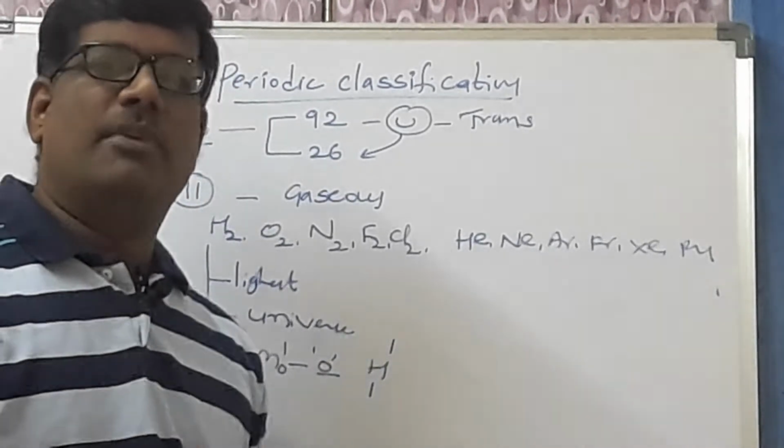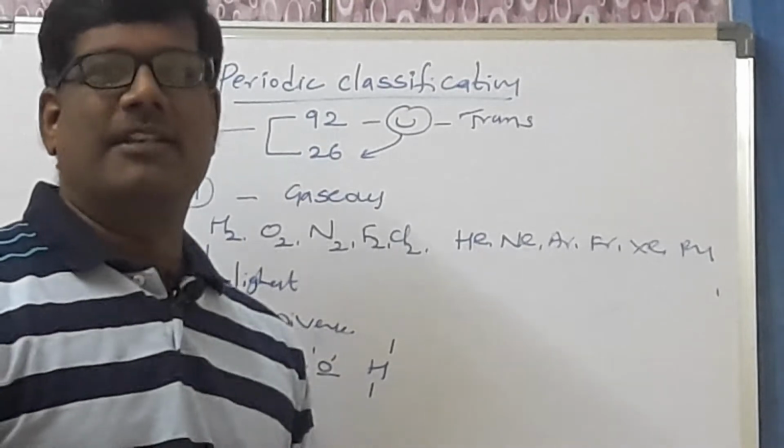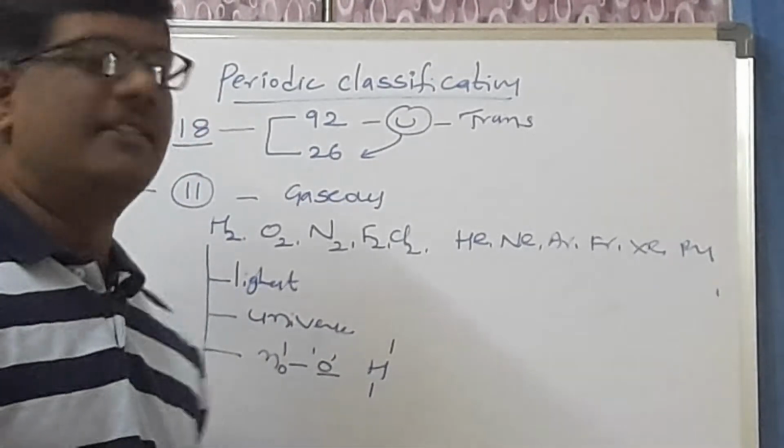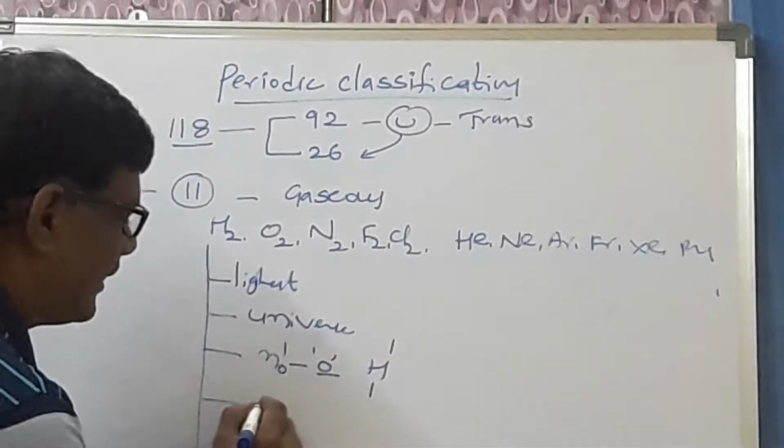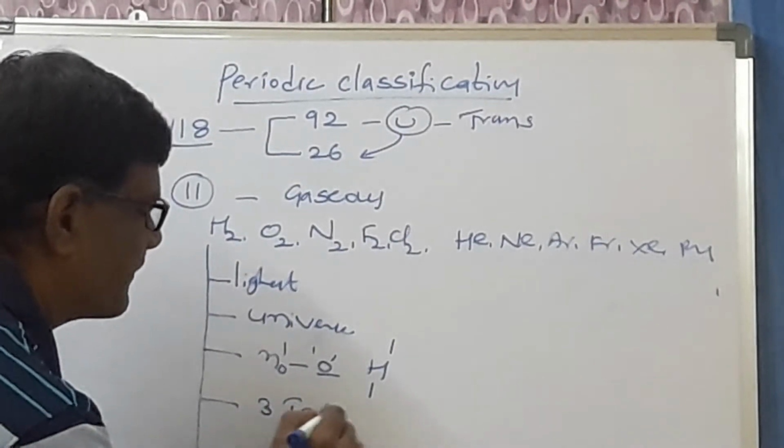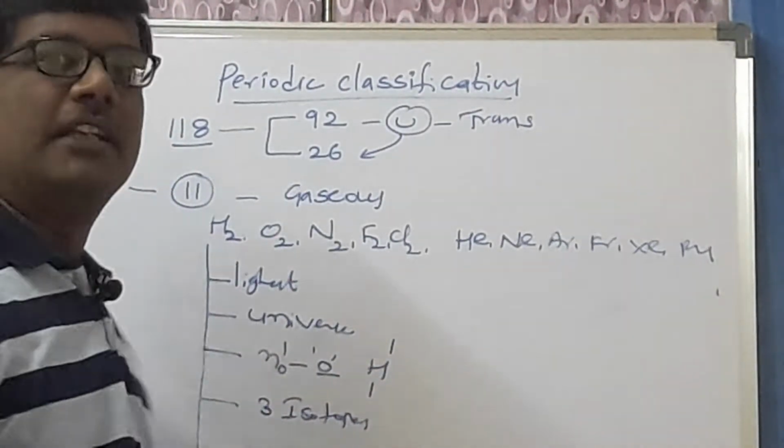How to calculate the number of neutrons? Mass number minus atomic number. So 1 minus 1 will give you 0. Hydrogen will give you the 3 isotopes.